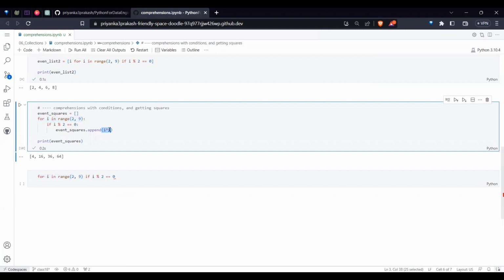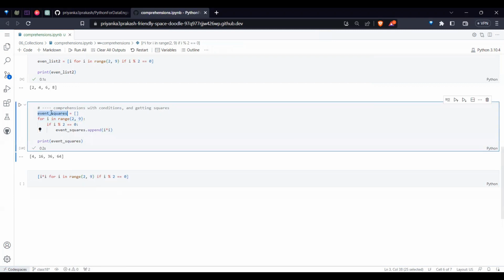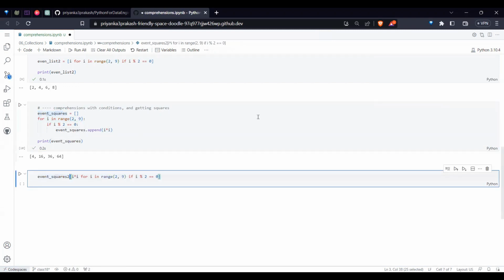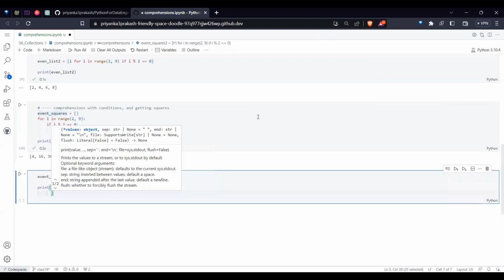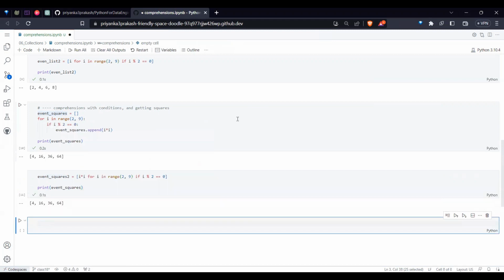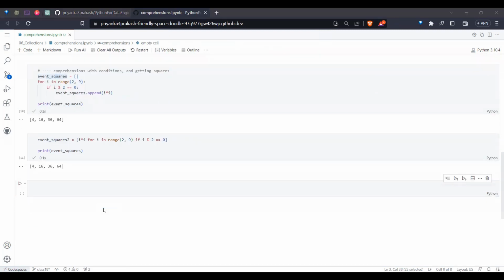And whatever you want to append, it's not an individual value, but you want to take the squares. So whatever you want to add, the base logic, write that on the left. Ultimately you want to create a comprehension, a list comprehension, that's why you store it in brackets. Now, maybe I will create even_square_2 equal to this. If I print this one, you can observe the same answer in both cases. So that's the difference.